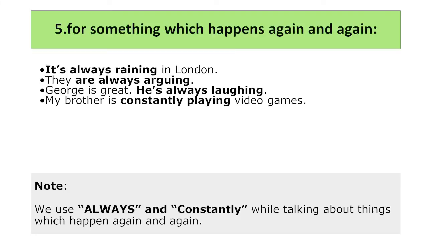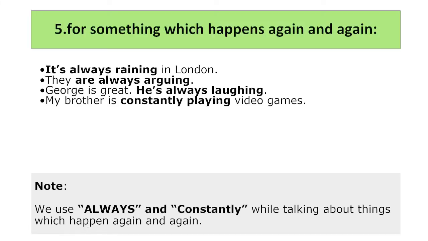Then we have for something which happens again and again. So let's say you have a brother, he is always crying for money. You have a girlfriend who's crying for your attention all the time. She's always crying. It's always raining in London. If someone has been to London, they know it rains all the time. So you use always or constantly to talk about something which happens over and over again.